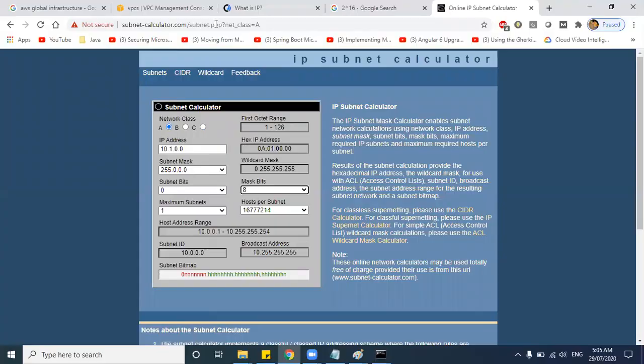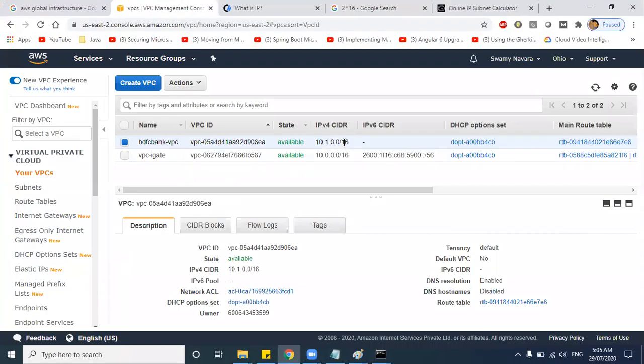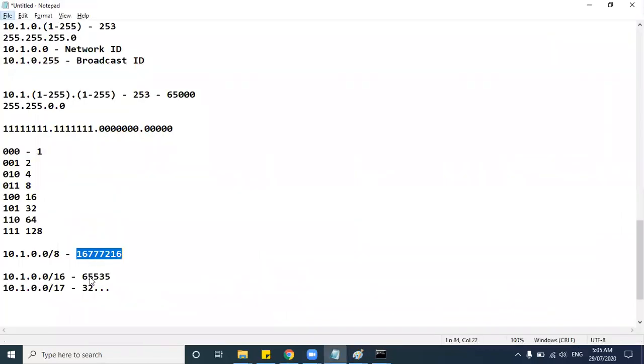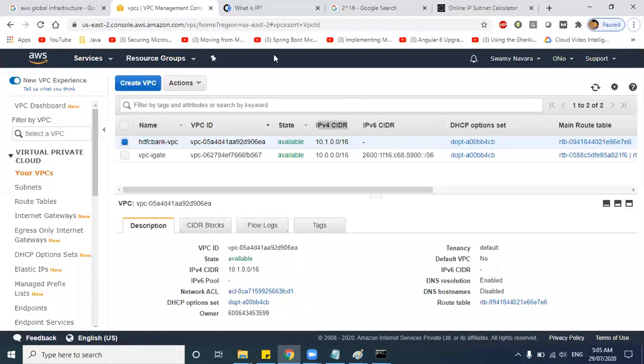Now, while creating our VPC, what did we give? We gave our IPv4 CIDR as 10.1.0.0/16. So for our VPC, I mean for our diagram for this HDFC VPC, this many devices can be created, 65,535 devices. Correct.